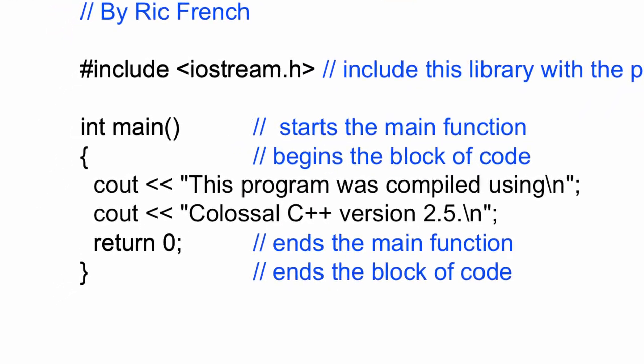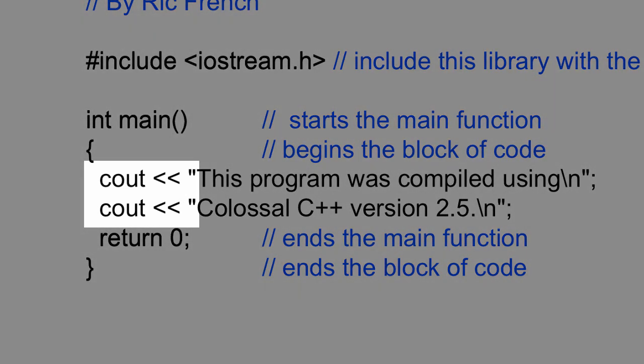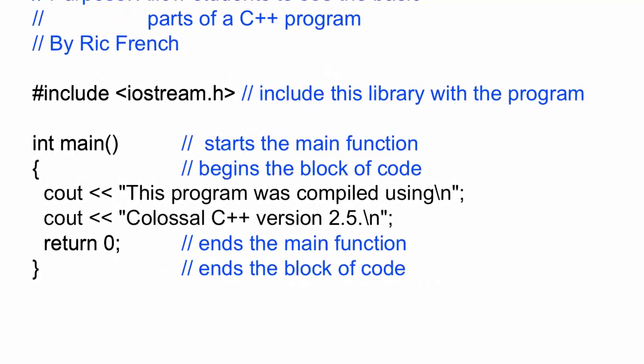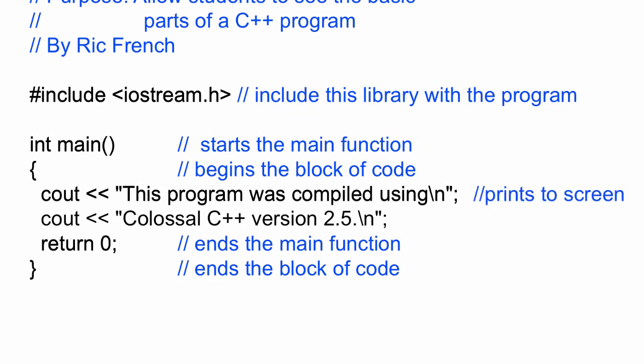Now, cout left left, that's what those braces are. Cout left left, those two brackets. So those are brackets, not braces, excuse me. So cout, that's the way you say that, left, left, and then we put quotes in there, and then we write whatever we want to have appear on the screen. So that actually prints to the screen. The second line does the same thing. It's a cout, left, left, a quote, Colossal C++ version 2.5, prints to the screen. Notice both of those lines print to the screen, but they also end in a semicolon. And that's all there is to a C++ program.